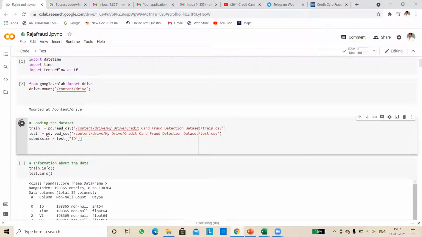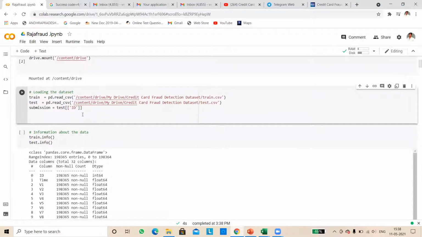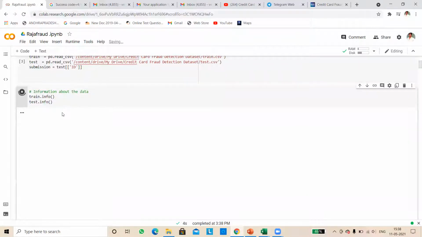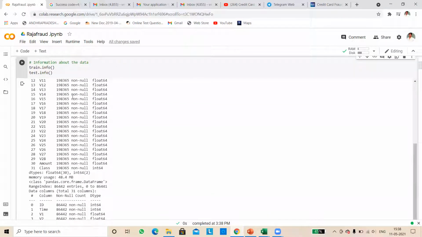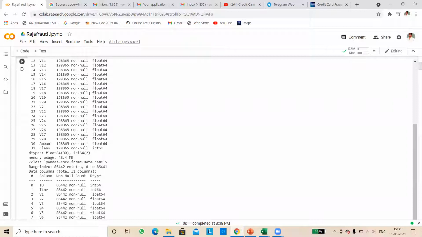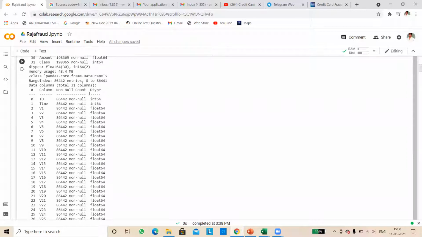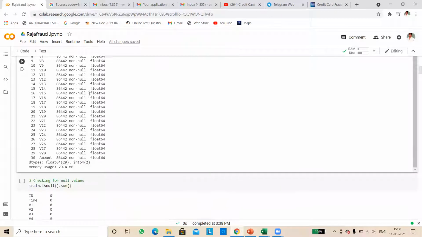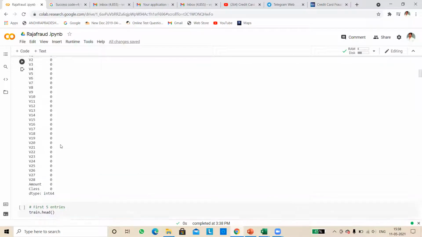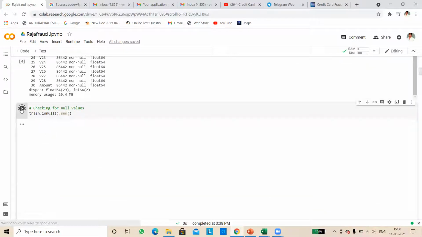After that I have taken the fraud database from my Google Drive. From the test, I have given the test IDs, meaning how many IDs are passing will be tested. The transfer information and test information have all been taken. After refreshing, it gives null values and float values, because the data types, float and integer, are given for this ID. It also shows the memory usage. If the value is zero, there is no fraud. If it is one or some other value, it will be fraud.